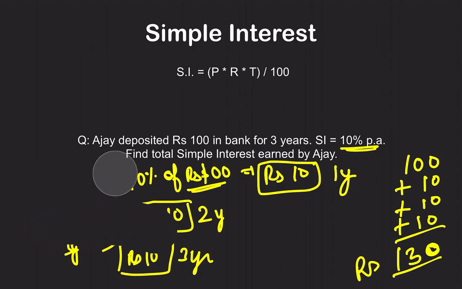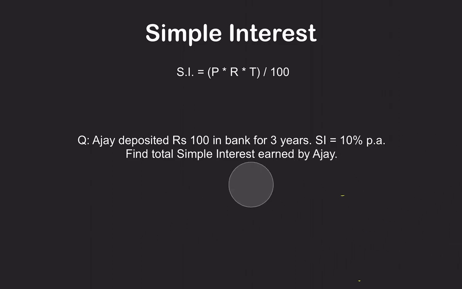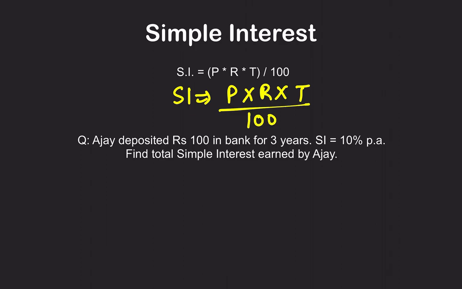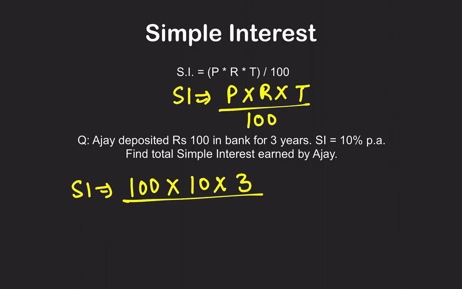Now let's understand how to use the formulas in the case of simple interest, right? The simple interest formula is how to calculate simple interest. Simple interest is principal into rate of interest into time by 100. That's all the formula you need to know. In this question, simple interest in 3 years: principal is 100, rate of interest is 10%, time is 3 years, divided by 100. So that is 30 rupees interest he will get in 3 years.